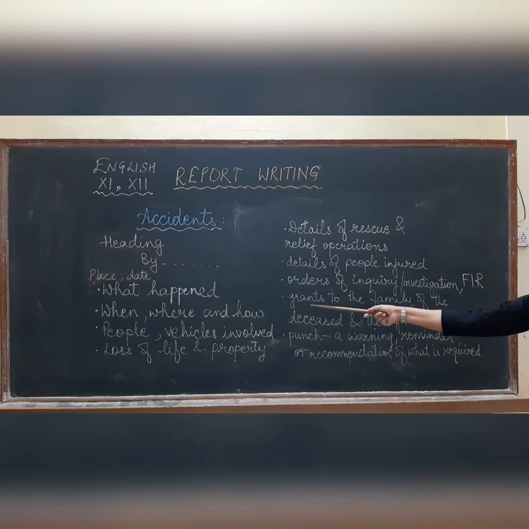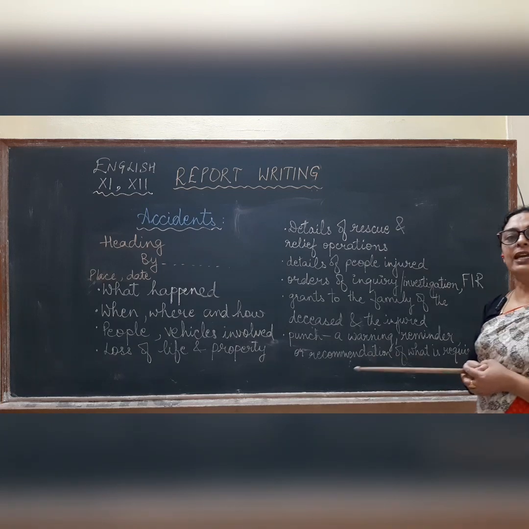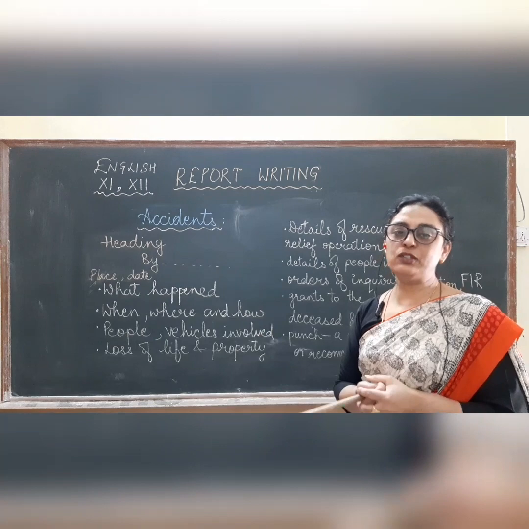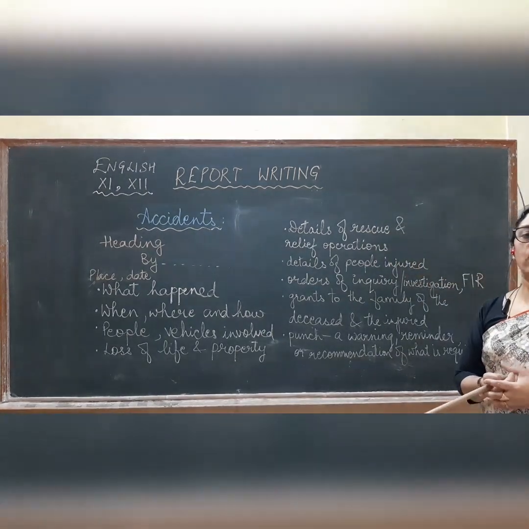Then we come to the grant that is given to the family of the deceased and the injured people. The government promises a lump sum of some amount. Some amount is given by the government to the injured and the families of the deceased in order to extend a helping hand.